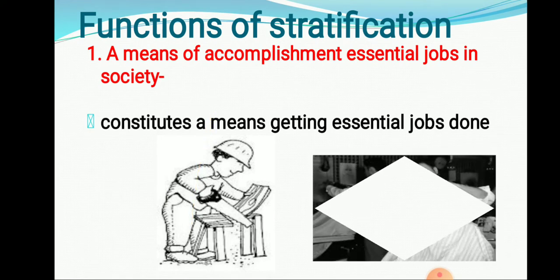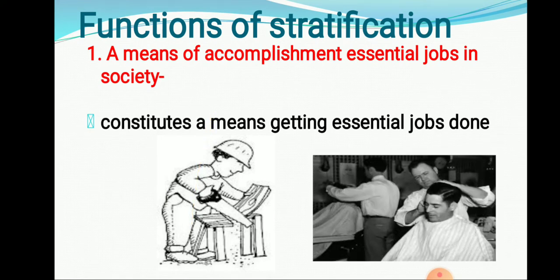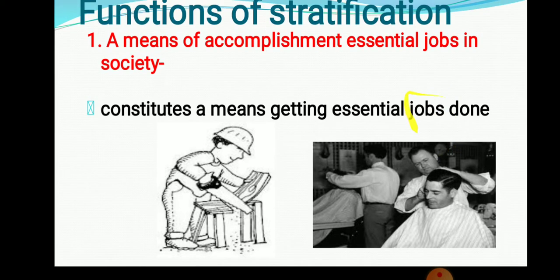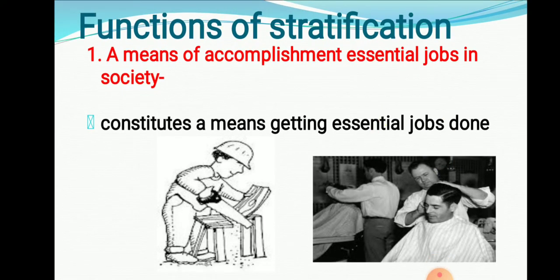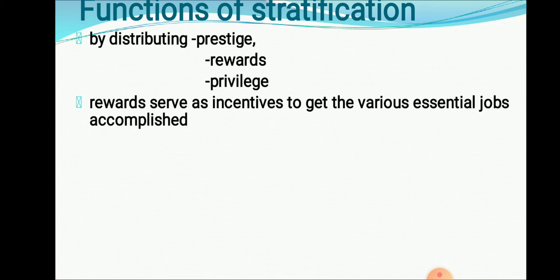Also the task of barber. All people are unable to do this kind of task, but for that there is a special community, a special strata who is able to do this. So these kinds of jobs are referred to as essential jobs in the society, and we are able to do these jobs with the help of stratification. How are we able to complete these jobs from that kind of community? By distributing prestige to them, by distributing rewards to them, by distributing privilege to them.